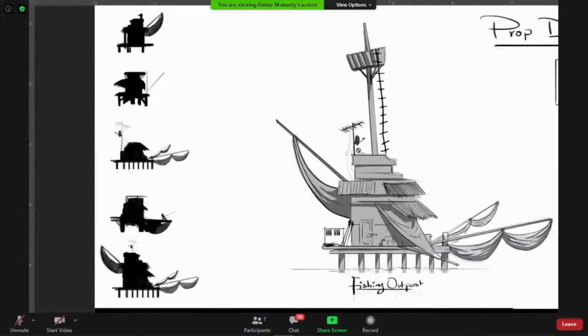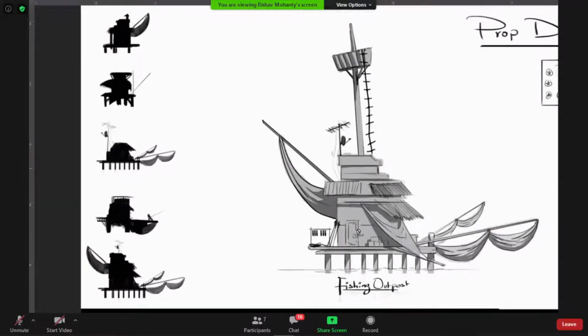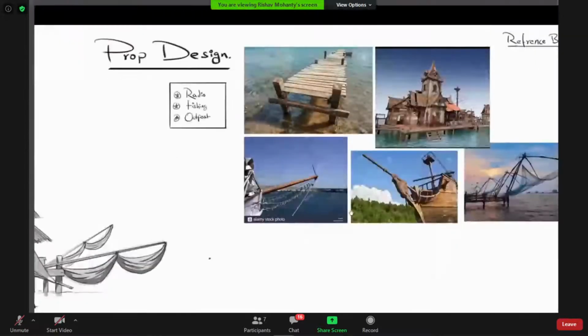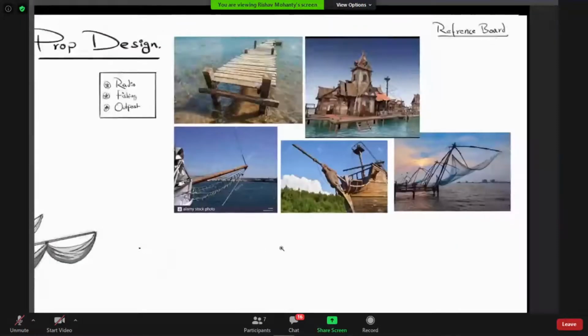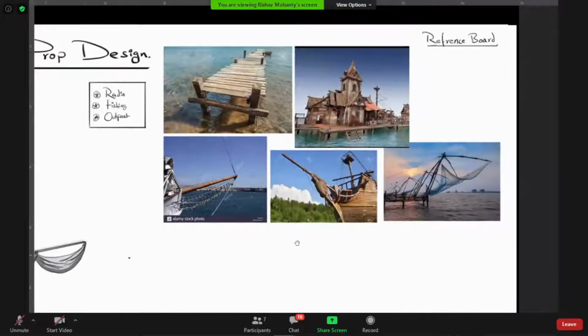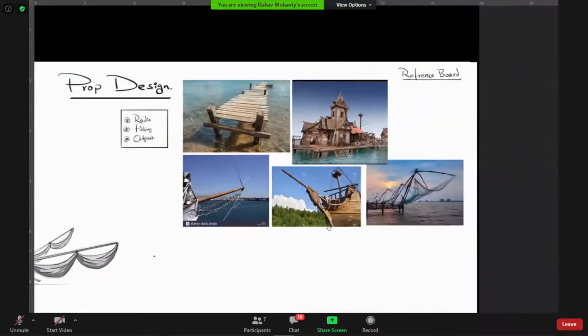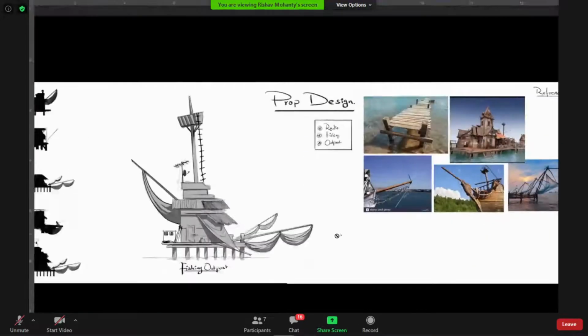After that, I took some references for the detailing part so that I can keep those things grounded and things could look better. Yeah, so that's it.